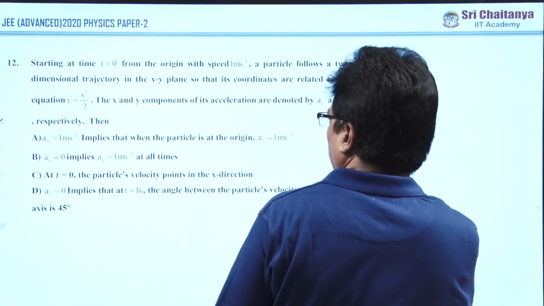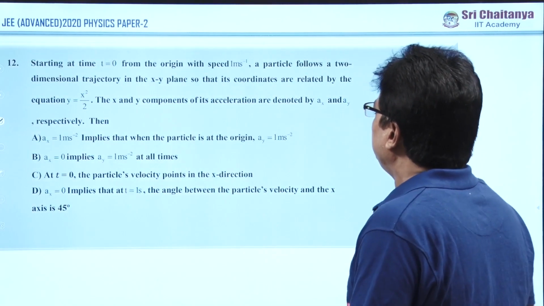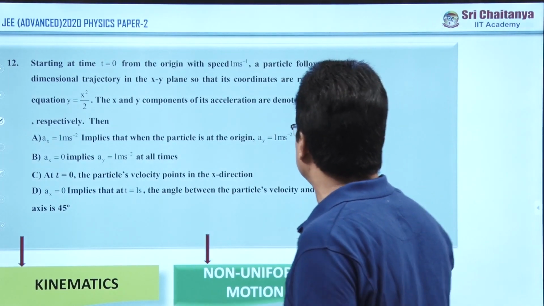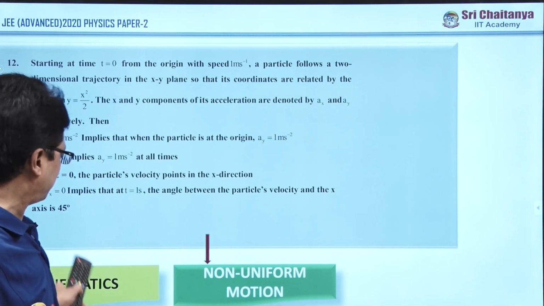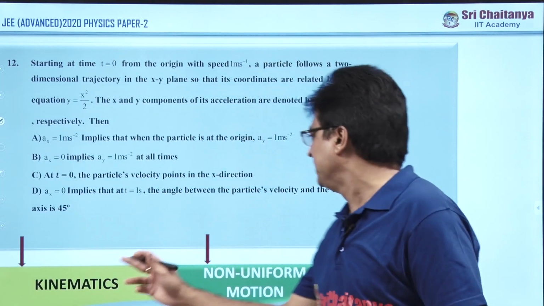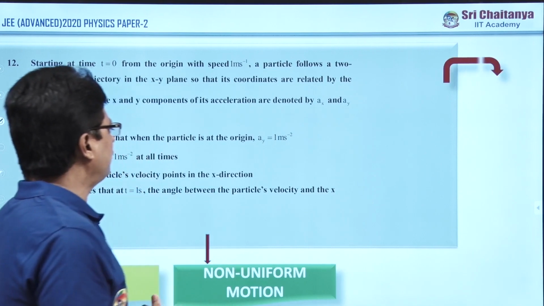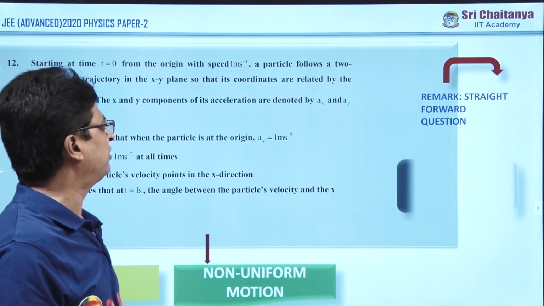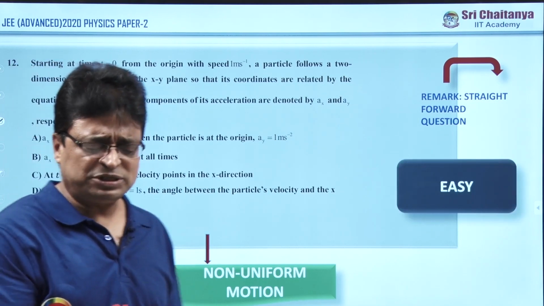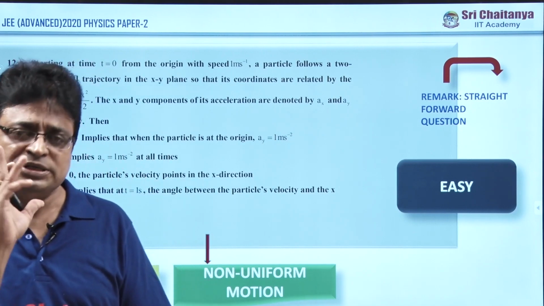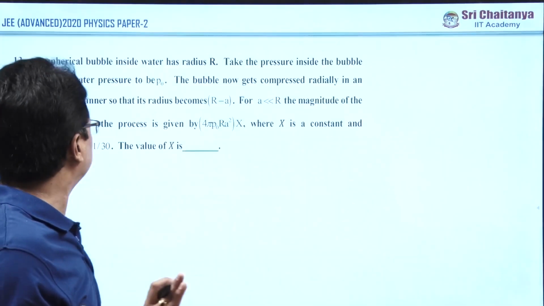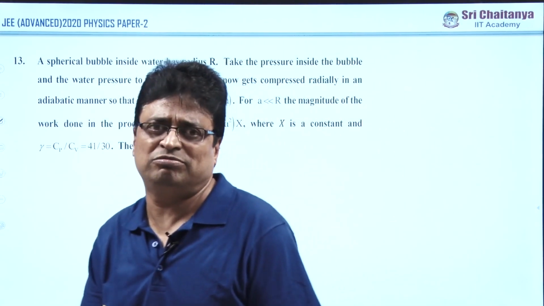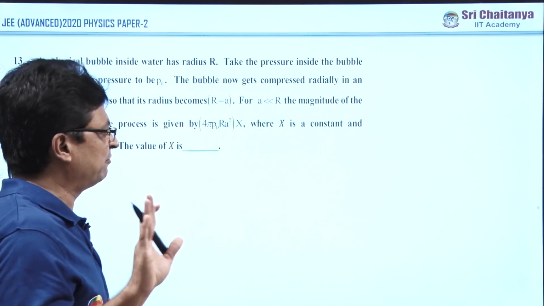Now coming to question number 12 in section 2. It comes under kinematics, and the subtopic is non-uniform motion. The remark on this problem is that it is a very straightforward and easy question. Whenever a question is given as straightforward, no doubt for JEE aspirant students it becomes a very easy question. This is about question number 12. Now question number 13 comes under the numerical value section, the last section. No negative marks are there; for a right answer, plus 4.